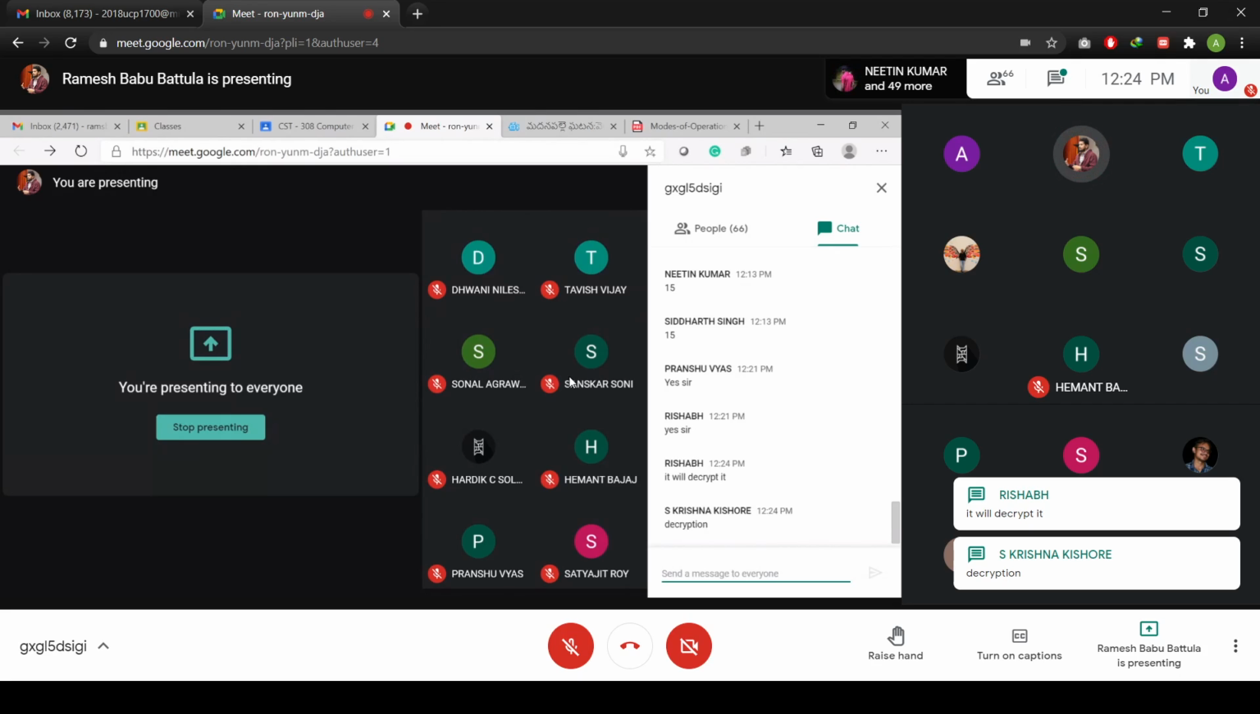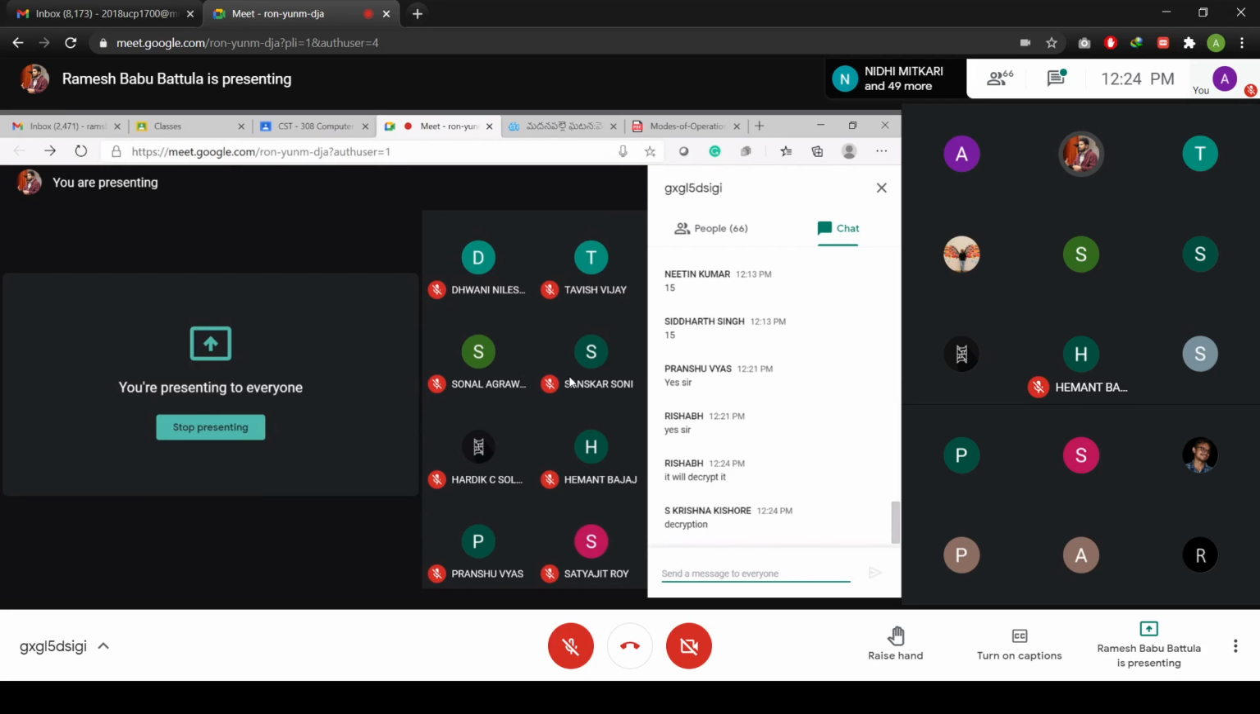Yes, we just reverse the process. If you reverse the process, you will get your plain text back. That's why they are not using the same key. So the same key is ruled out. So we are supposed to use two keys.